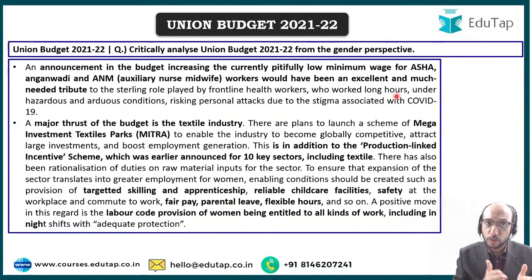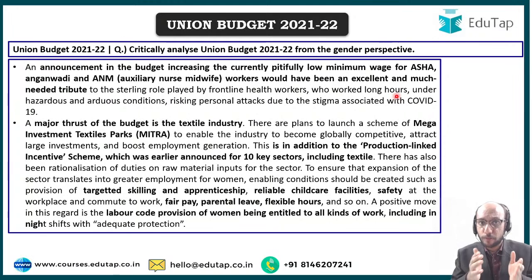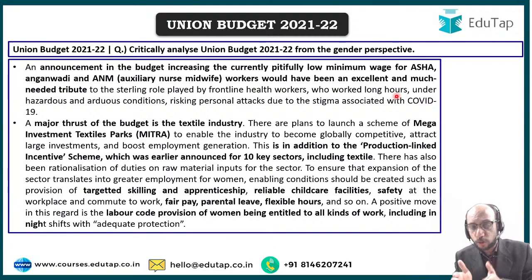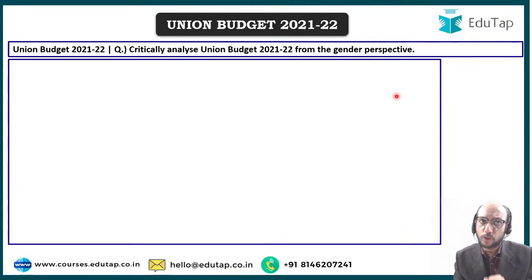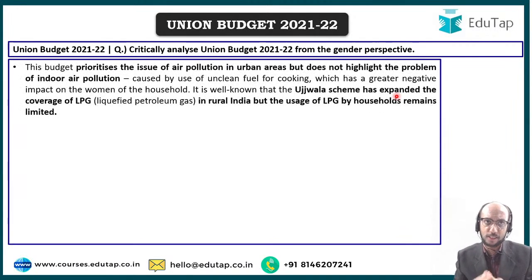A positive move is the labor code, where women are entitled to all kinds of work, including the night shift. But like I mentioned above, so far as skilling, child care, fair pay, and other aspects within these industries are concerned, something more needs to be done going ahead so that we can improve our performance on various indices related to women empowerment and gender empowerment, right?